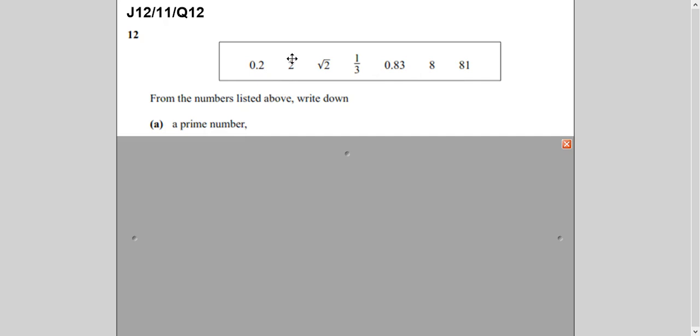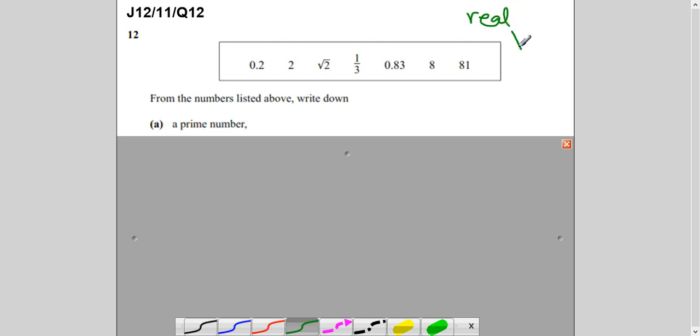It is 2. By the way, when we are talking about real numbers, there are two categories, rational and irrational. If you know what is irrational, then you can easily understand rational because everything else is rational. So irrational are basically surds. You know what surds are?